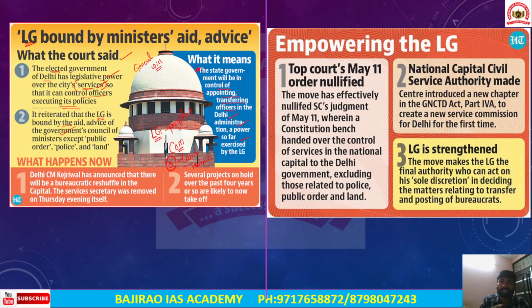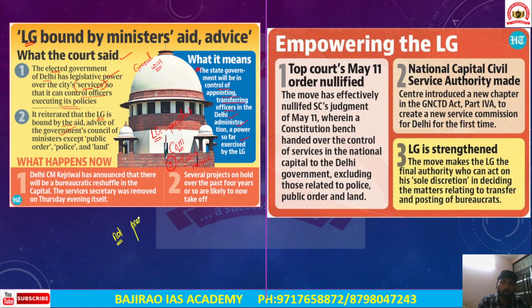So this tussle between the Delhi government and the lieutenant governor is continuously evolving, because earlier also every matter was being referred by the lieutenant governor to the president, and that has affected administration and governance in the national capital territory of Delhi. So the Supreme Court has also directed that the lieutenant governor should not reserve every matter for the president.